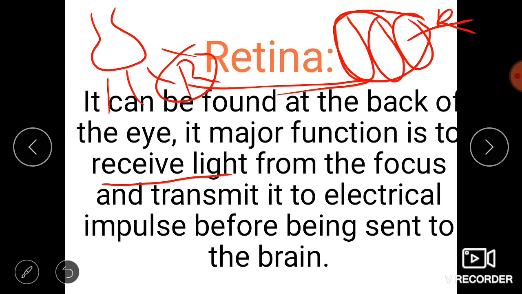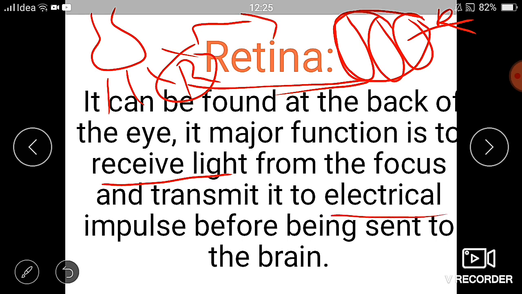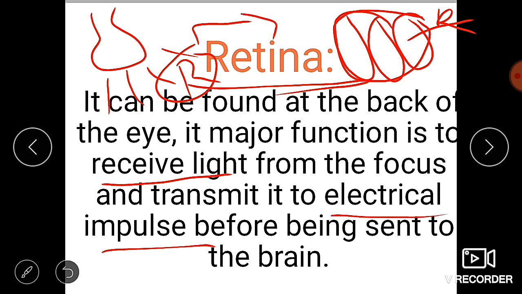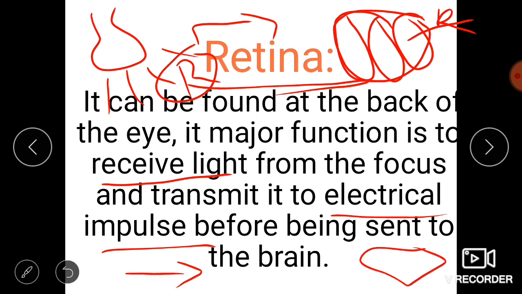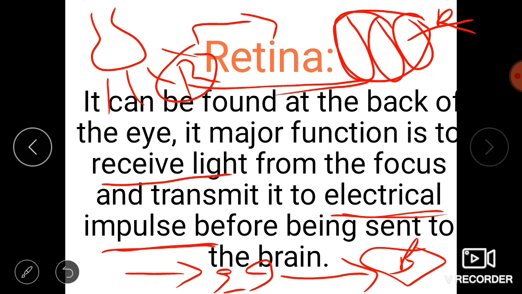After receiving the light, it converts the light into electrical impulses. When the light enters our eye, it is normally sent to the brain, right? When it receives the light, it transfers it into electrical impulses. When the electrical impulses are formed, through them it sends the information to the brain. This is the main role played by the retina.